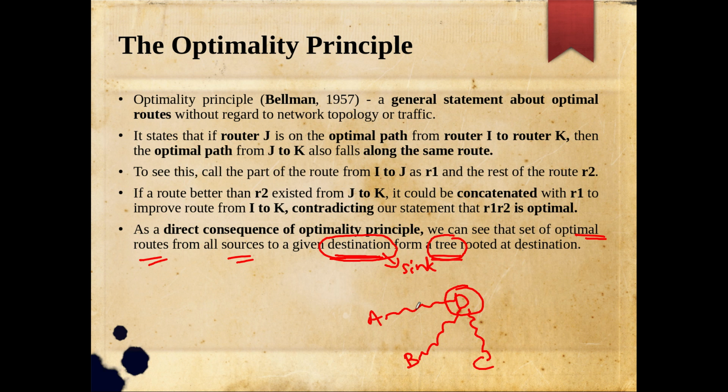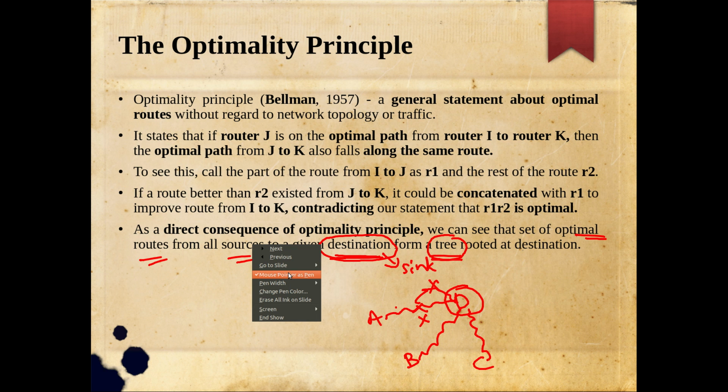Cycle in the sense, tell me the chance of a cycle. Suppose there are nodes A, B, C, and say X is a node here. If A to D is the optimal path, and from X to D is an optimal path, you can see a cycle here, right? But this is not going to happen. That is what is stated by the optimality principle. So that is what prevents it from being a graph, and we can clearly see that it is a tree.